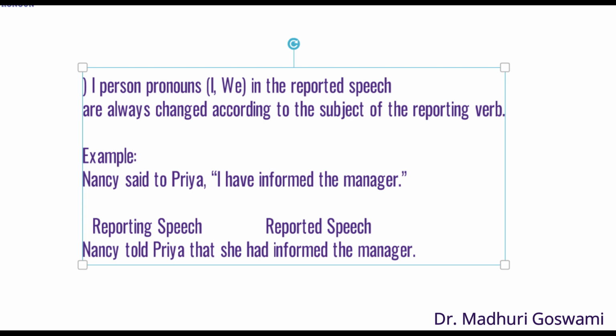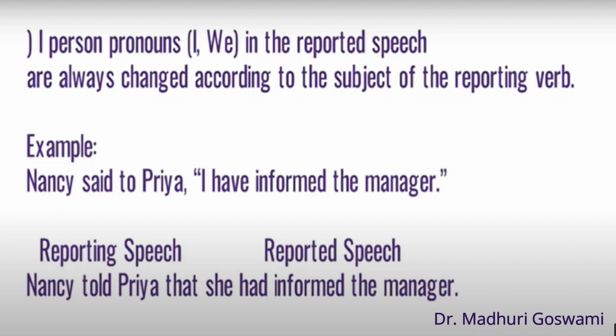Let's understand this rule with this example. Nancy said to Priya, "I have informed the manager." Here, in this example, the first person in the reported speech is I, and it's changed according to the subject of the reporting speech, that is Nancy. So, Nancy is a third person female. I becomes she in the indirect speech.